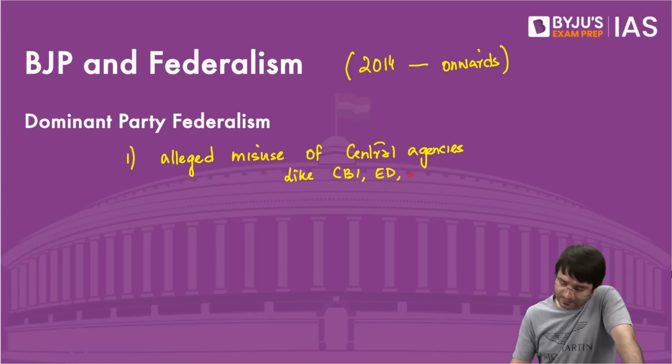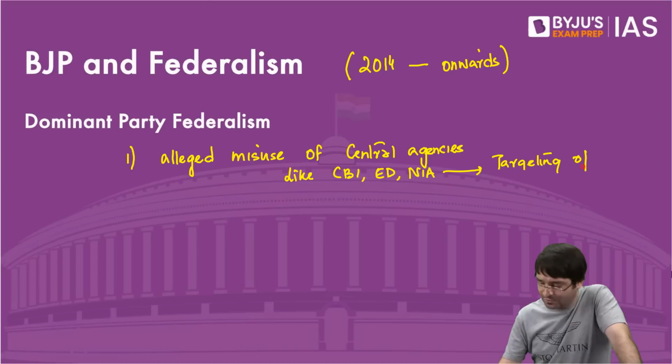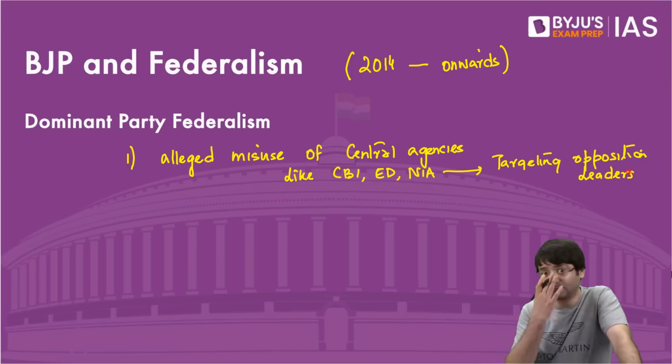ED, NIA, targeting opposition leaders. Sometimes through Pegasus.